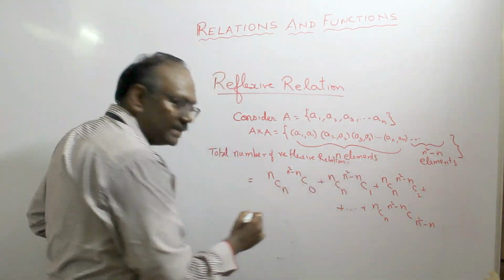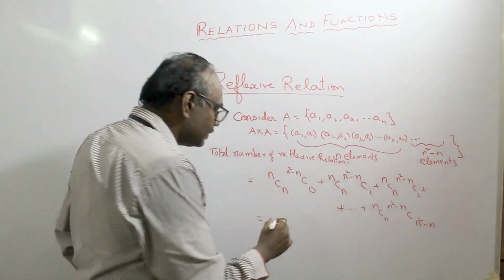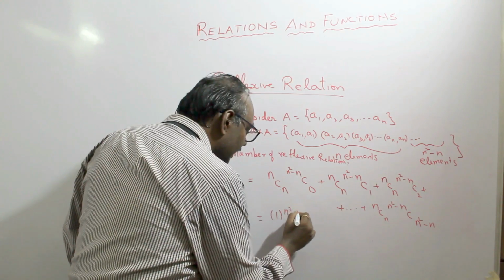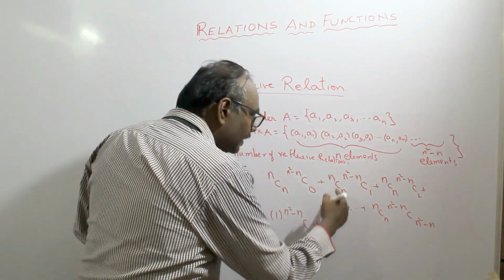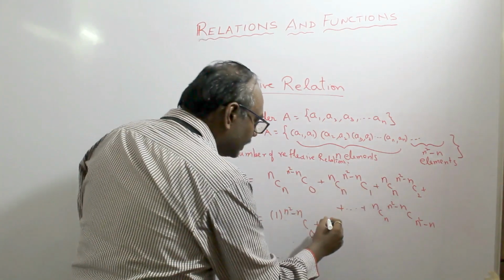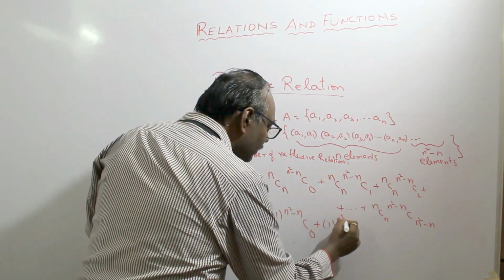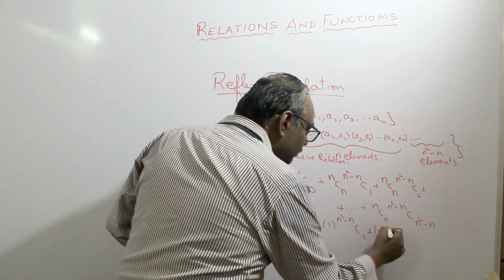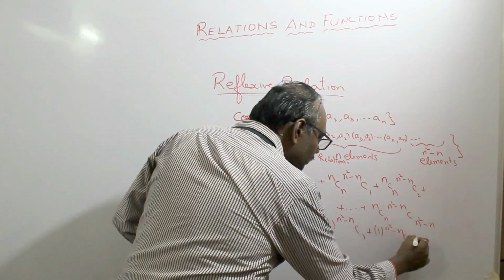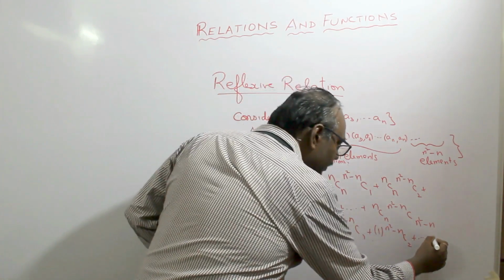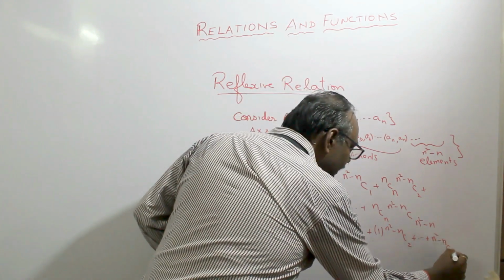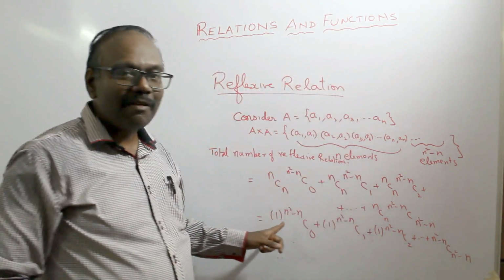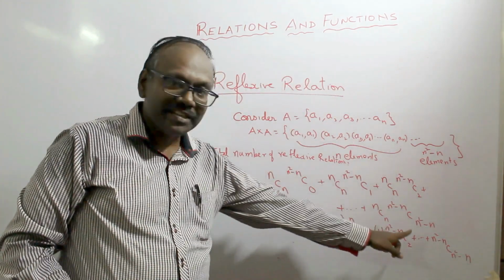Okay, so nCn is equal to 1. So we get this as 1 into n square minus n C0 plus, you replace nCn as 1, so we get everywhere 1 into n square minus n C1 plus 1 into n square minus n C2 plus so on till n square minus n C n square minus n. So which means it is sum of all the binomial coefficients.